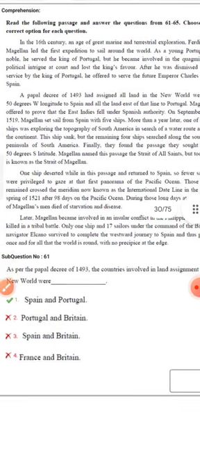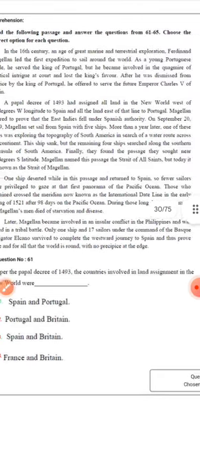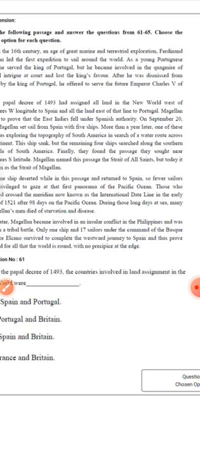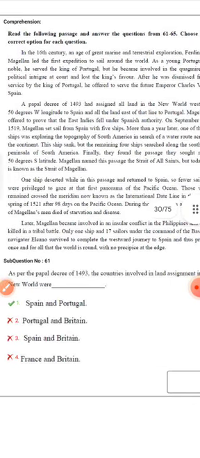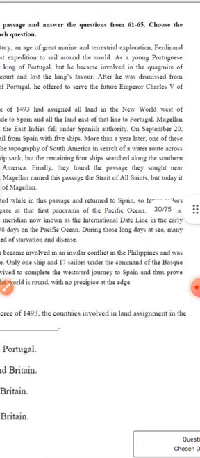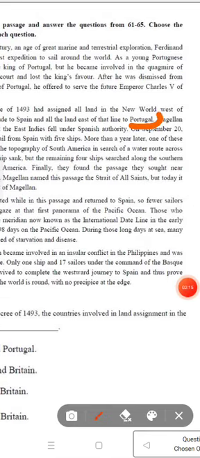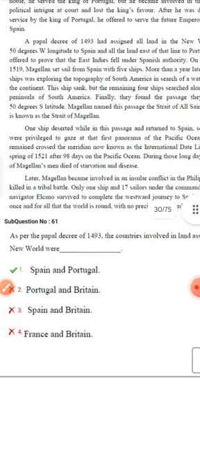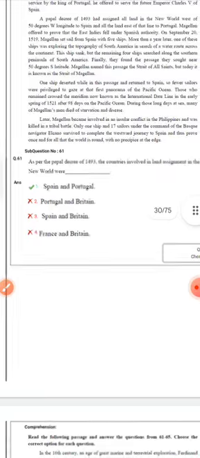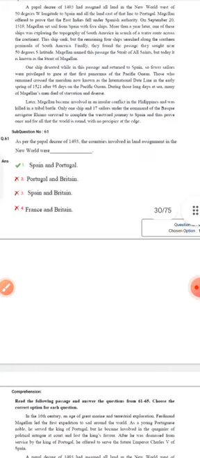A papal decree of 1493 had assigned all land in the new world west of 50 degrees. Here you check the second line, the answer is Portugal. Next is Britain, where Portugal and Britain, which was taken a place war. This is where a papal decree involved that particular assignment in the new world.